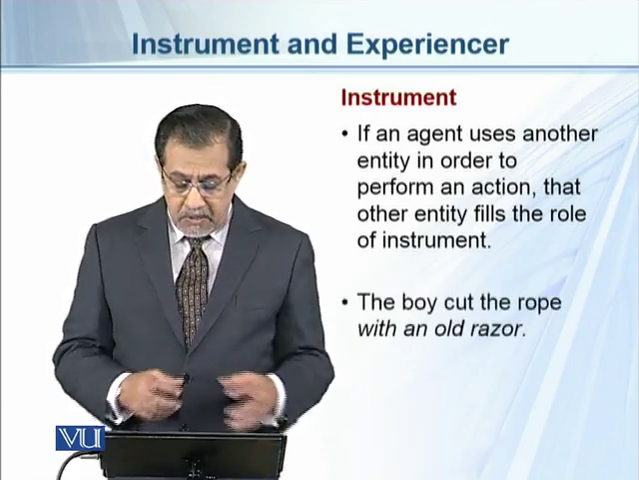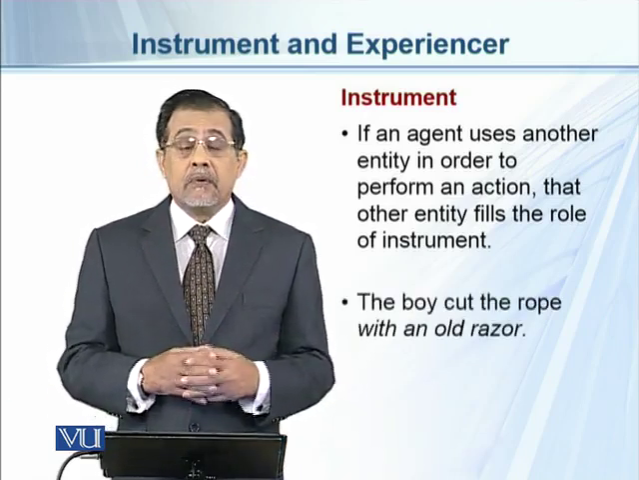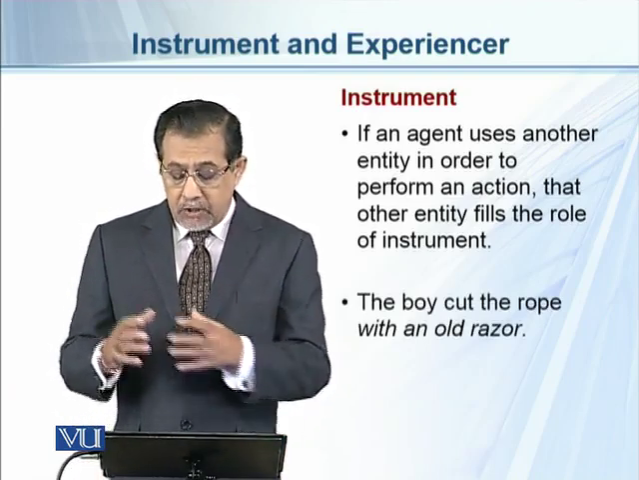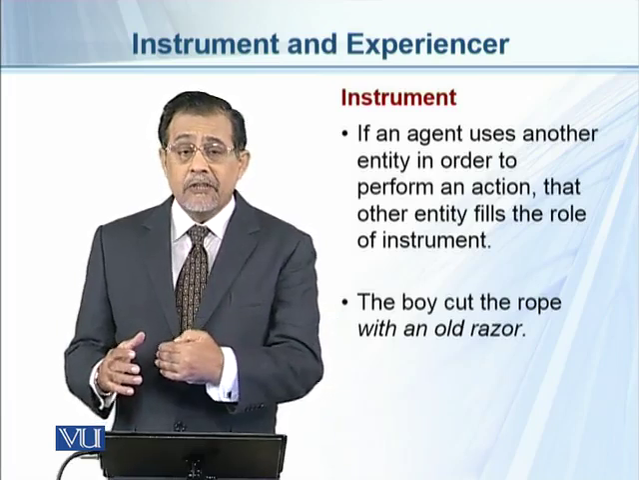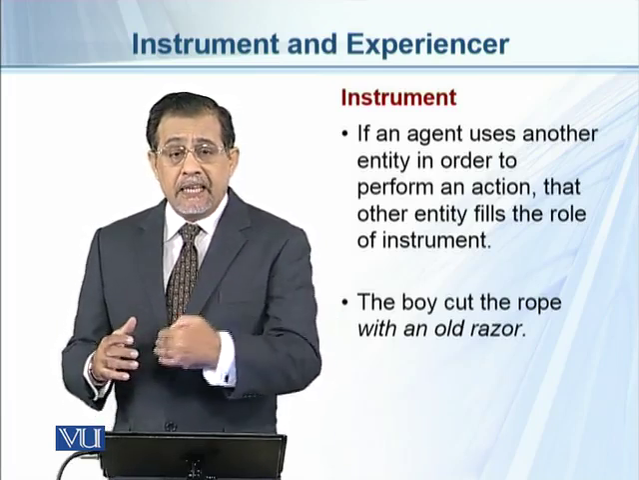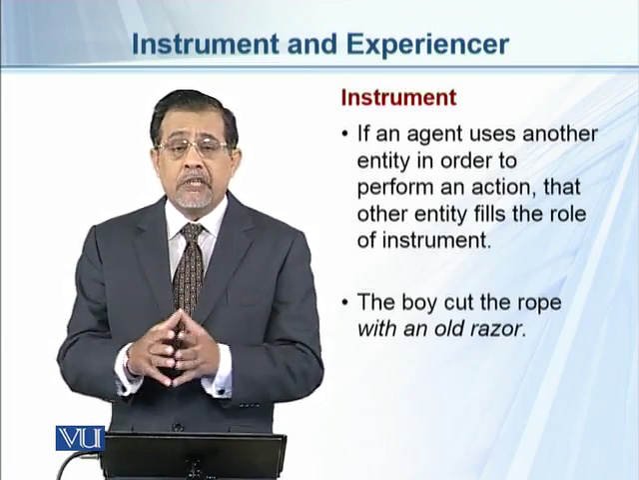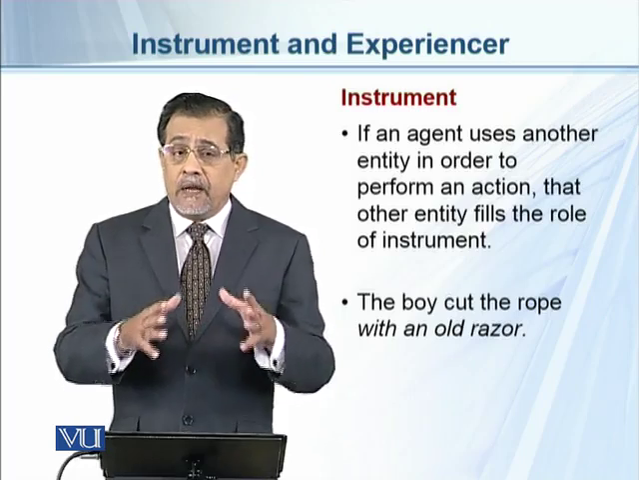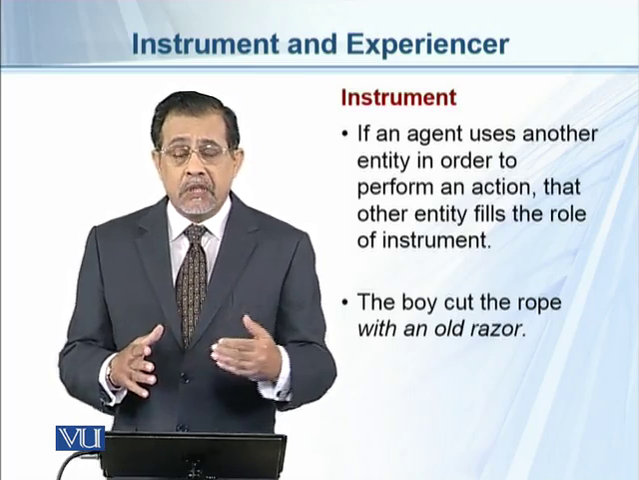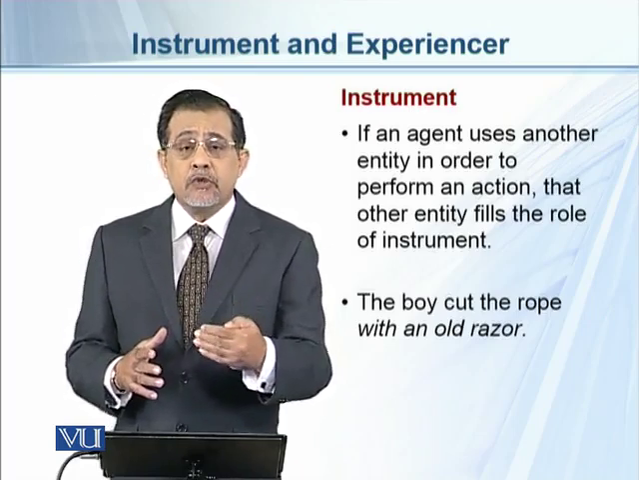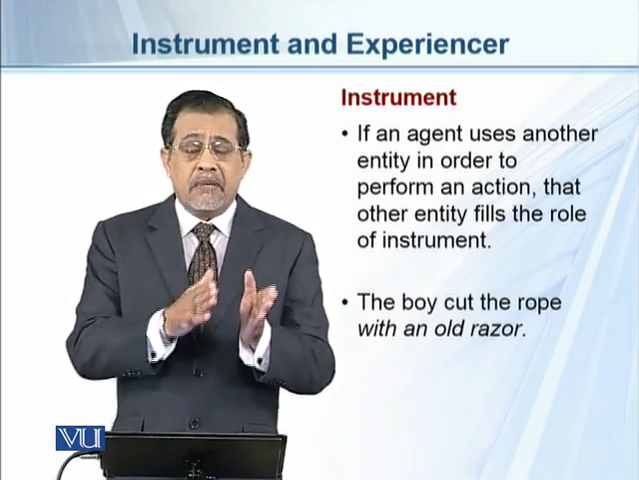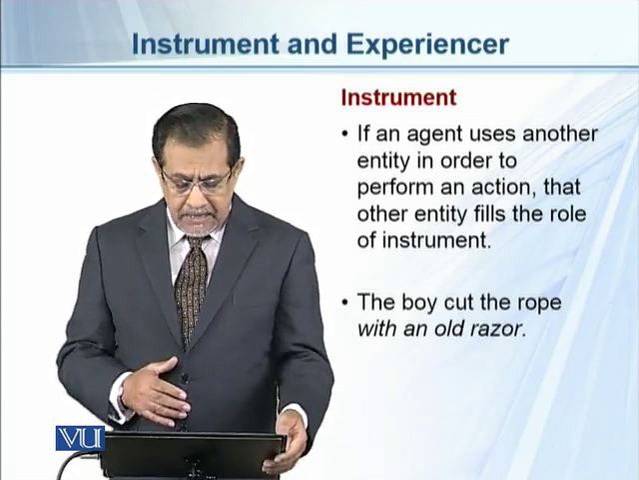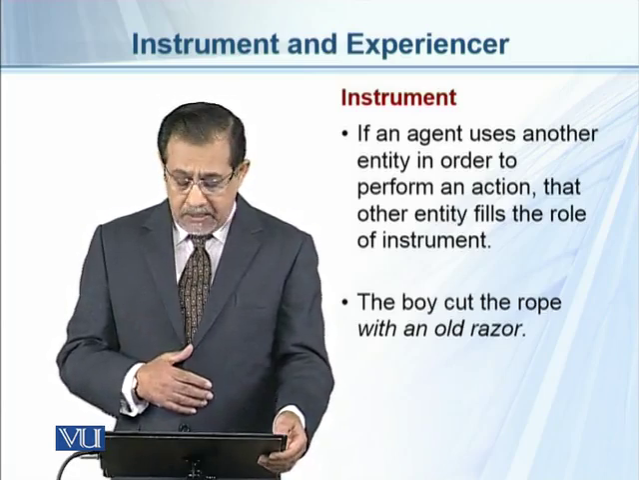For example, "the boy cut the rope with an old razor." In this sentence, we see that the agent, the boy, cut the rope with an old razor. So "with an old razor" is an instrument with which the agent did an action. According to the semantic role, this is known as instrument when some entity is used by the agent to perform an action or to perform anything.